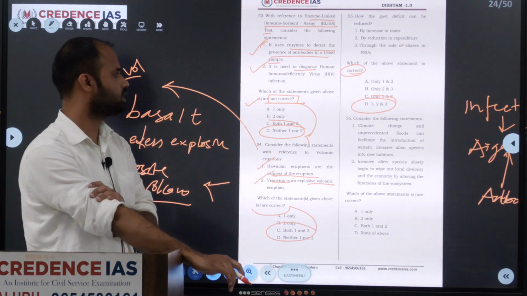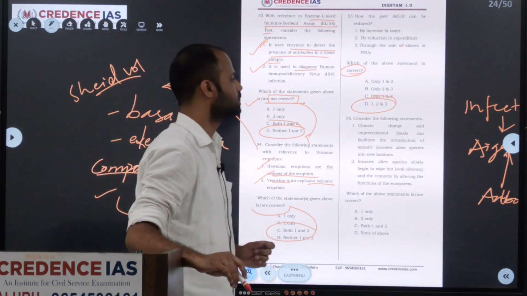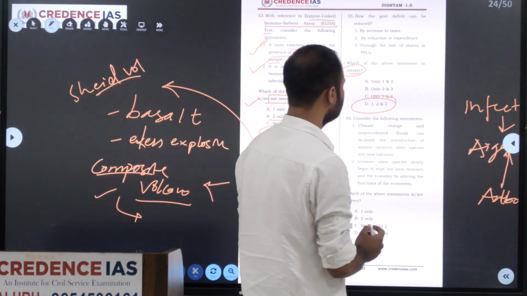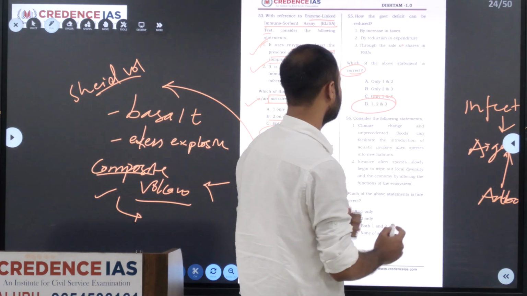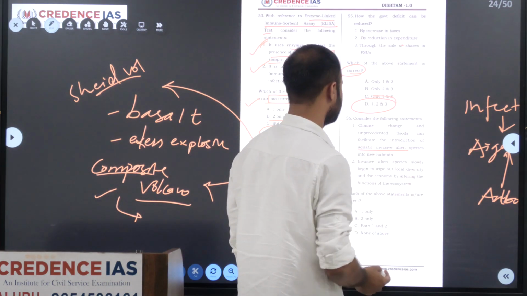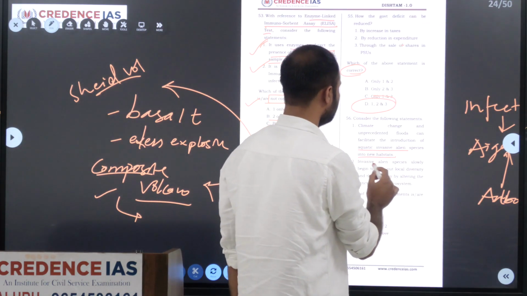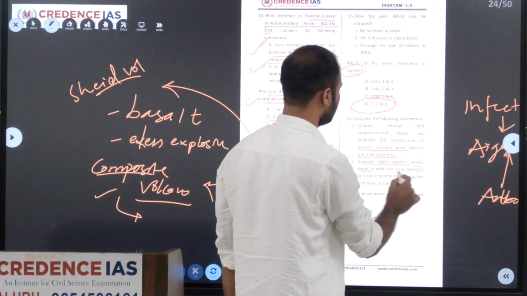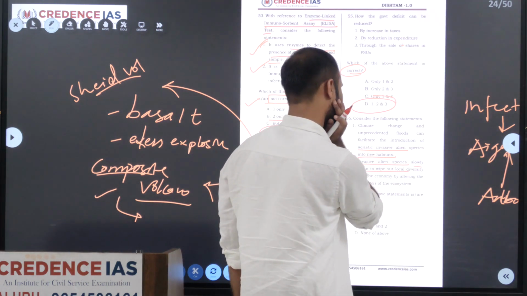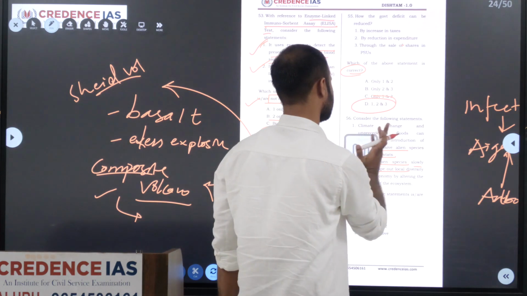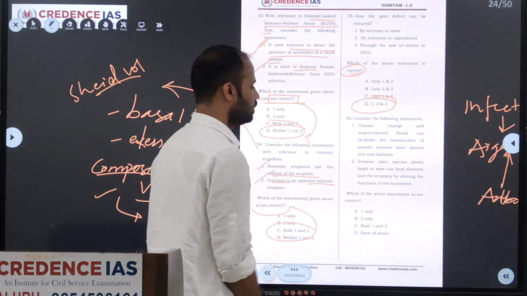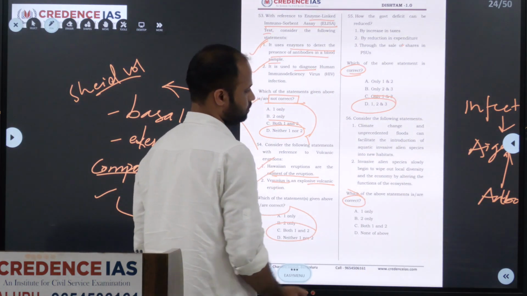Next we'll move on to the 56th question. Consider the following statement. Climate change and unprecedented floods can facilitate the introduction of aquatic invasive alien species into new habitat. The invasive alien species slowly begin to wipe out the local diversity and economy by altering the function of the ecosystem. These are the two statements given. We are asked to identify the correct one here.